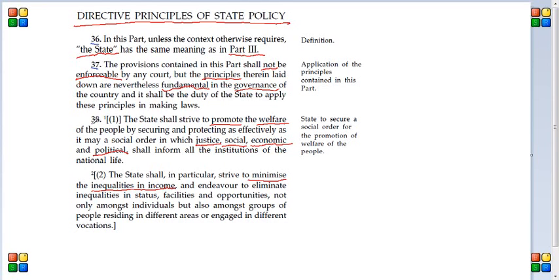Okay, next, Article 38. Article 38, Clause 1 says, the state shall strive to promote the welfare of the people by securing and protecting as effectively as it may a social order in which justice, social, economic, and political shall inform all the institutions of the national life. What this basically means is that state should promote the welfare of the people. It should work so that people's life becomes better and better, and it should provide some kind of social justice, economic justice, and political justice.